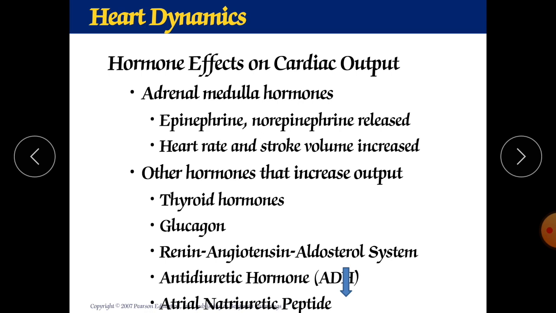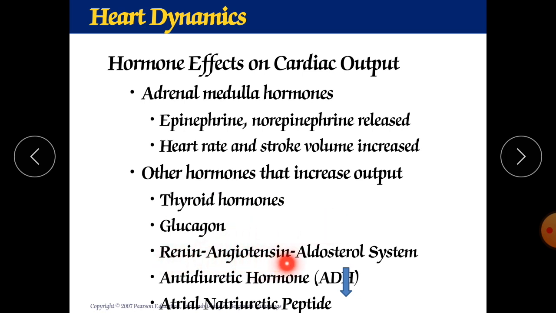Now, hormonal effects on cardiac output. Adrenal medulla hormones, for example epinephrine and norepinephrine, also called adrenaline and noradrenaline. These hormones are responsible for increased heart rate as well as force of contraction. So heart rate and stroke volume can be increased by this. Other hormones that increase the output, for example thyroid hormone, also increase your cardiac output. Glucagon also increases your heart rate and force of contraction.